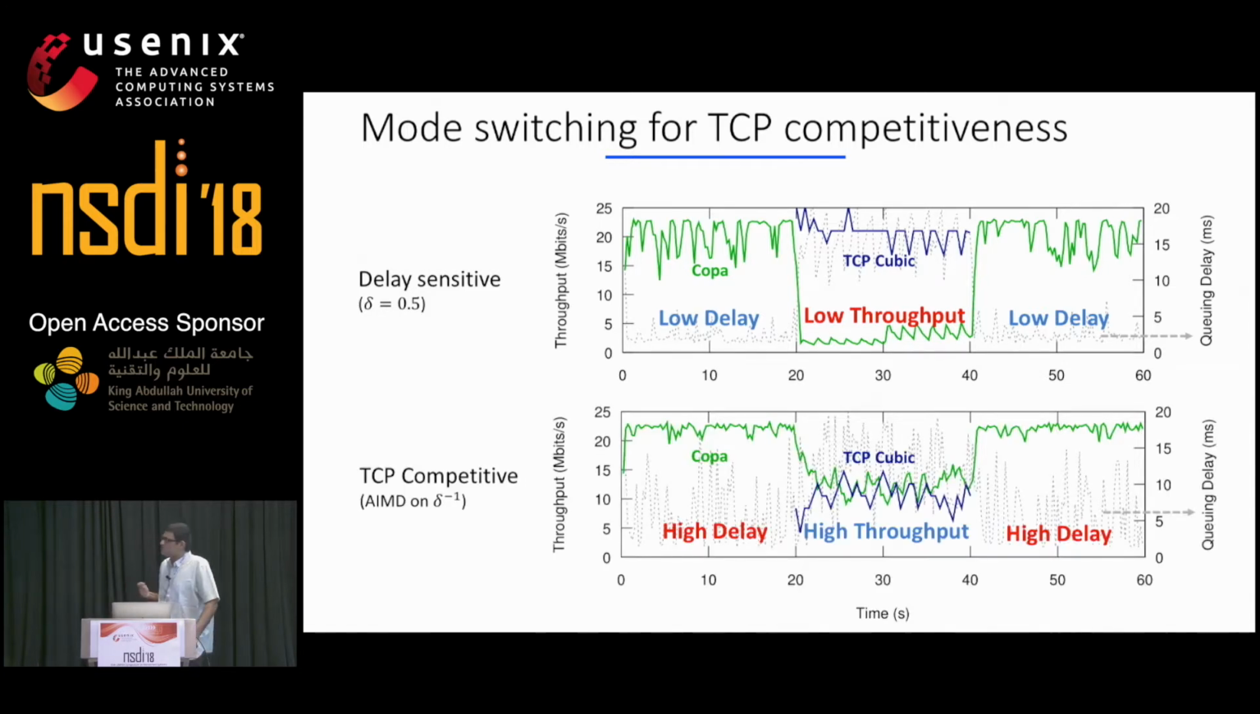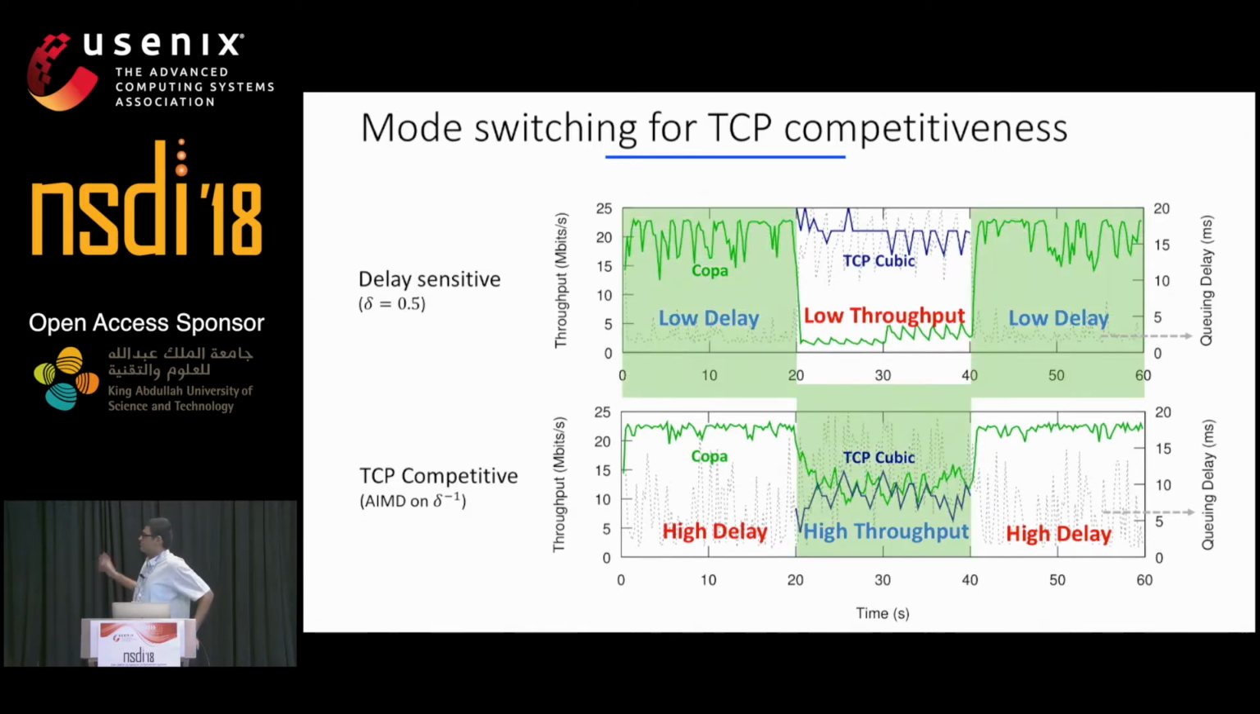It is possible to make Copa more throughput aggressive. We can do this by doing additive increase, multiplicative decrease on 1 over delta. 1 over delta controls how aggressive Copa is. You can find more details about this in the paper. In this graph, see that when we do this, Copa and cubic do fairly share the same buffer. However, when only Copa flows are present, Copa is now a buffer filling algorithm and attains high delays.